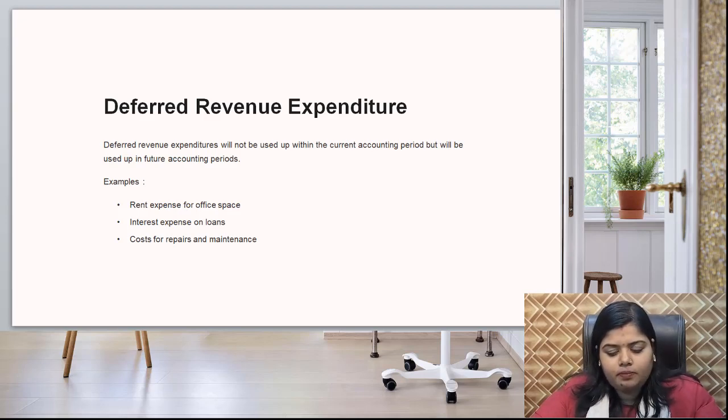Right? Suppose we have made the expenditure on repairs and maintenance. Okay, we should not record the entire cost in 1 year. If we do so, then it will show us a heavy loss which will not be recovered immediately. That's why we use this deferred revenue expenditure in the balance sheet and spread this over several years, and utilize only part of this expenditure every year, so that we can proportionately cover up the expenses.